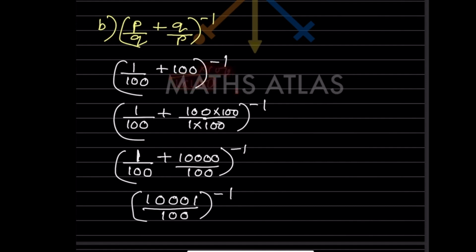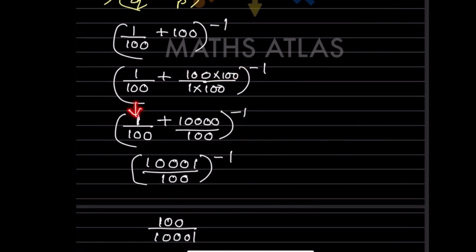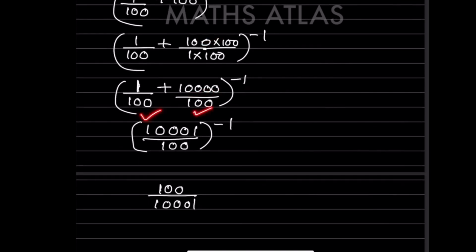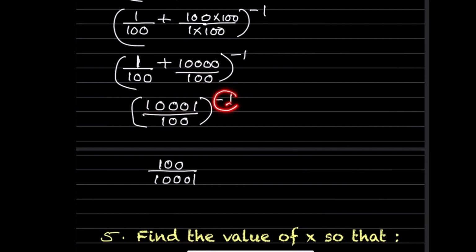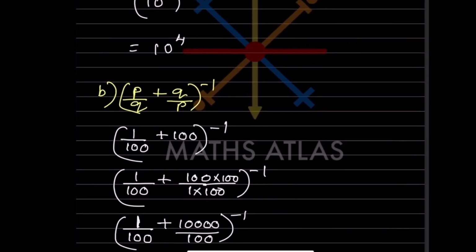So the same thing what I wrote here, 1. So that will be 100 into 100. So 1 by 100 as it is. We have to put 4 zeros. So now the denominators are the same, so we are going to just add it. So raised to minus 1. So now we have to make it positive, which means we have to flip over. So 100 will go in the numerator and this will come in the denominator. So this is the answer for this part.